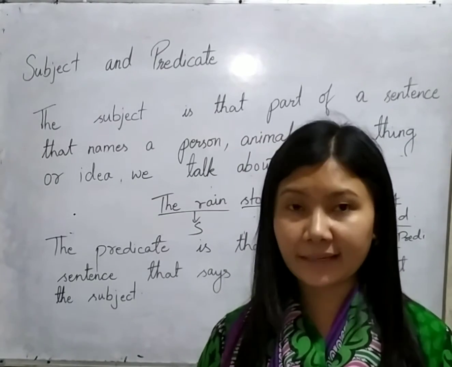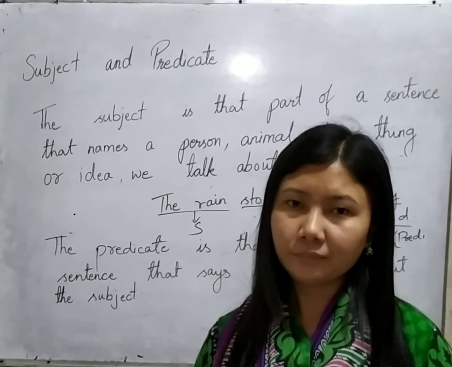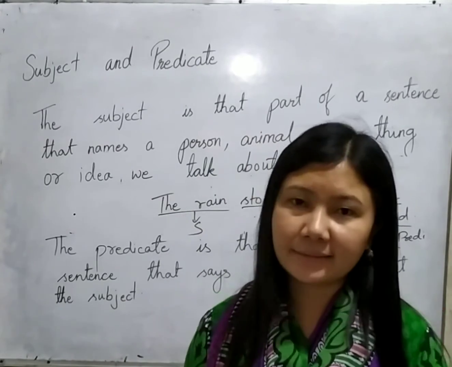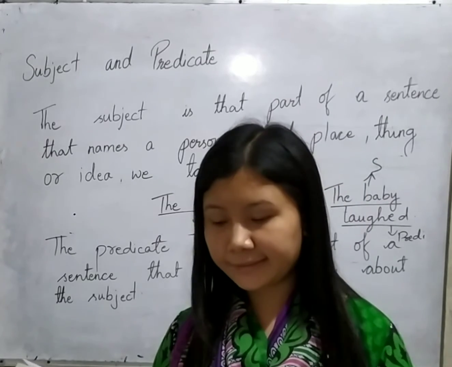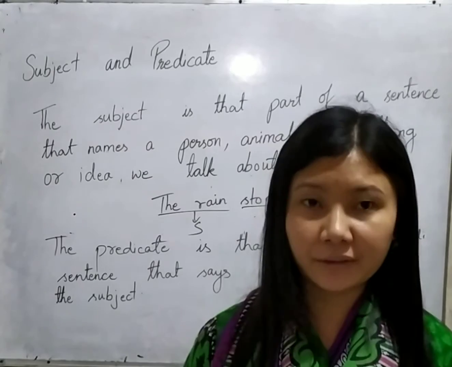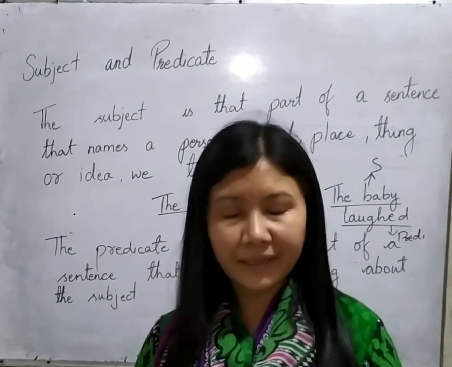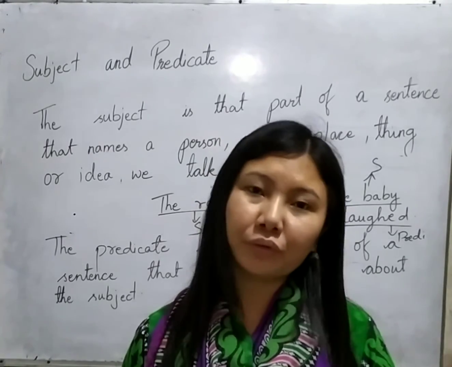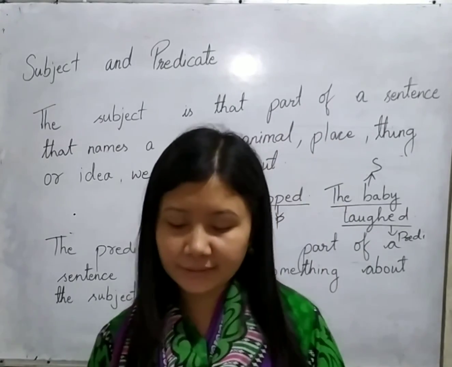In the second sentence provided in your book, you can see the boy is flying a kite. If I ask you, who is flying a kite? The answer is the boy. So the boy is the subject of this sentence. In question number 3, you can see Rajat and Raman are playing chess. Over here, Rajat and Raman together form the subject of the sentence, and are playing chess is telling us something about Rajat and Raman, what activity they are doing. So these words together form the predicate of the sentence.